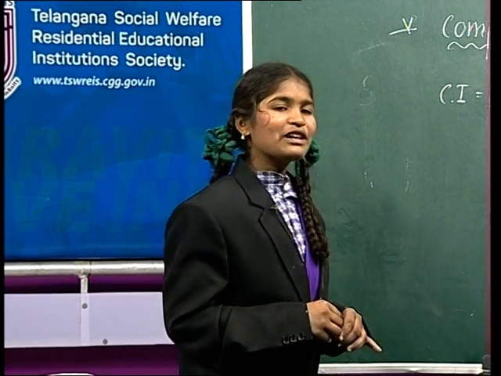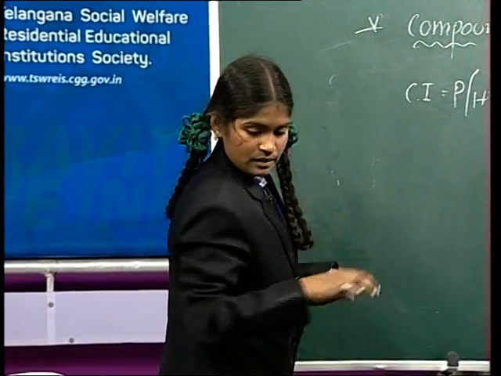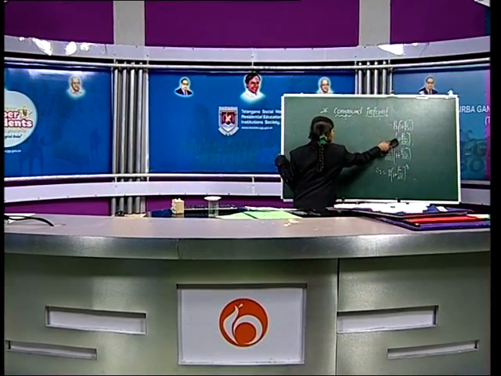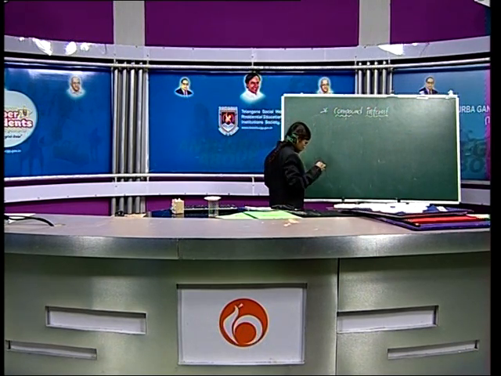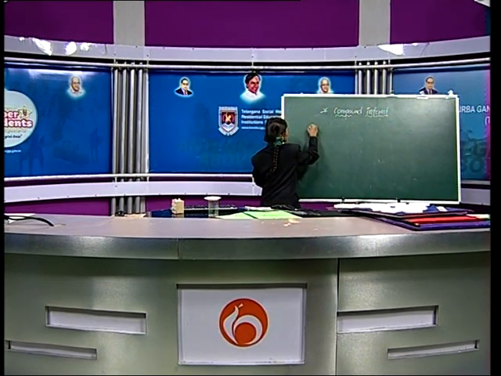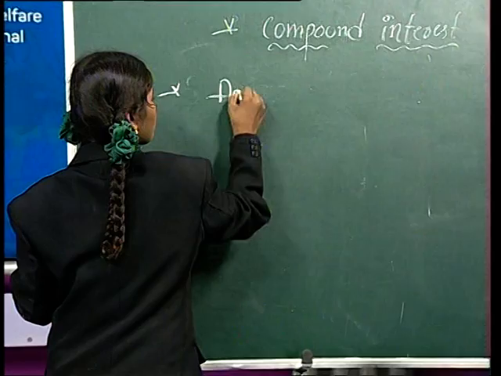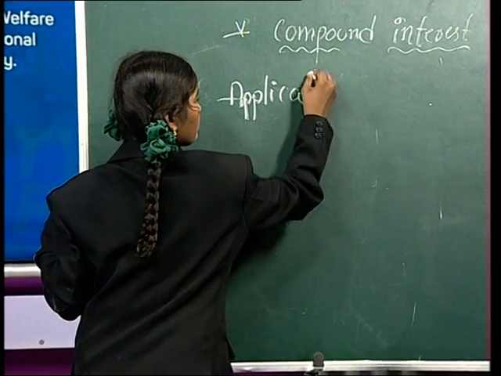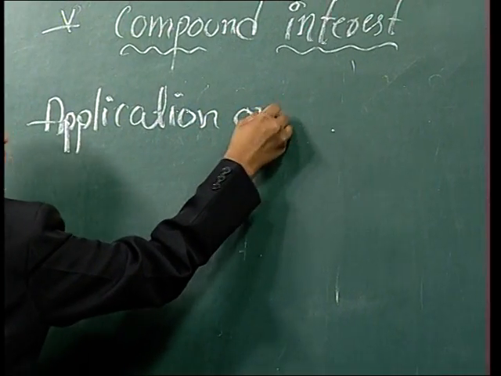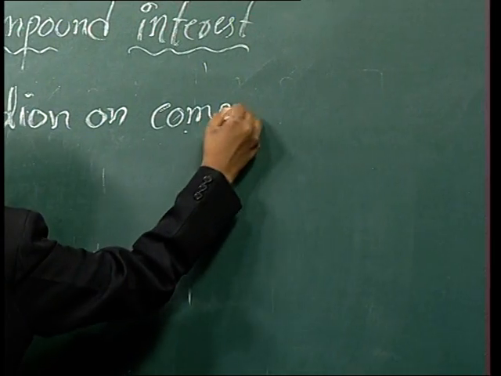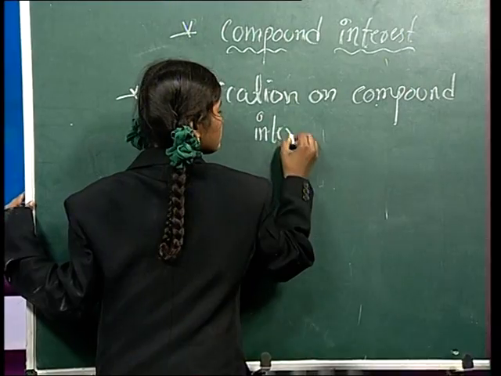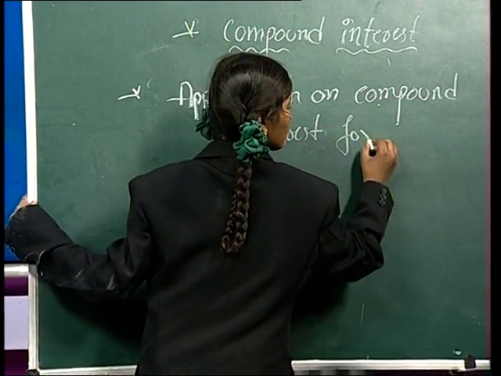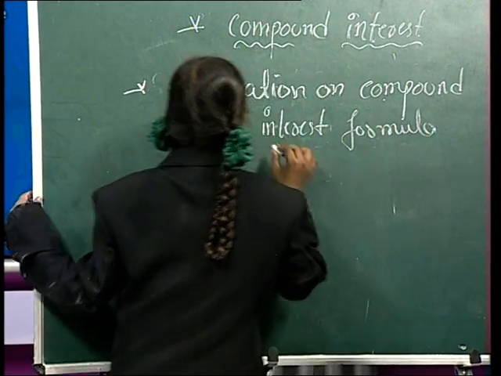Now, the topic is application of compound interest formula.